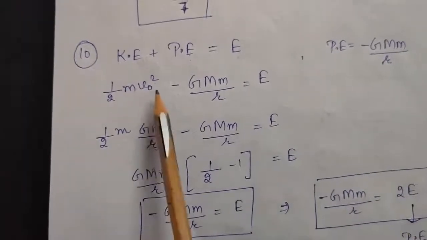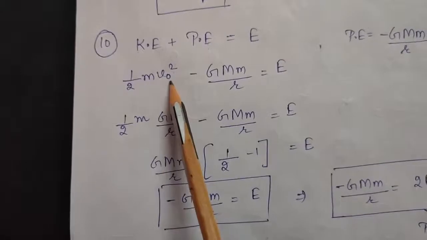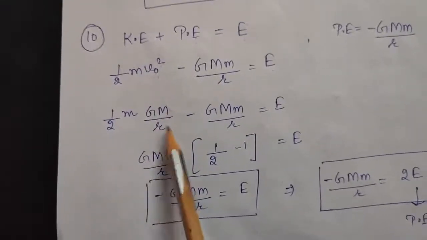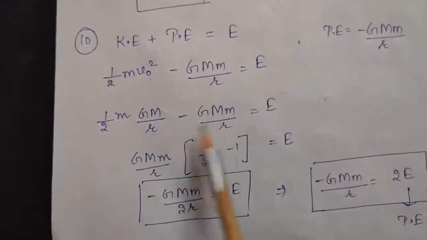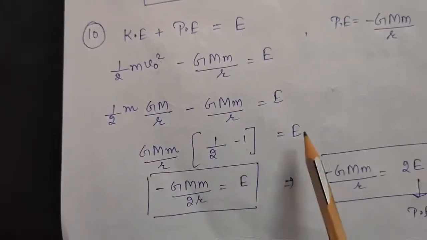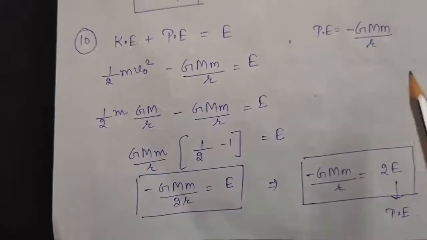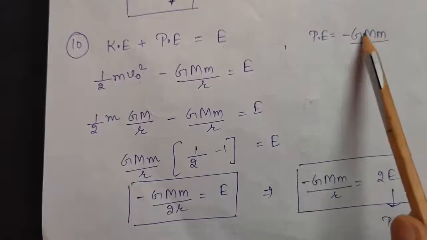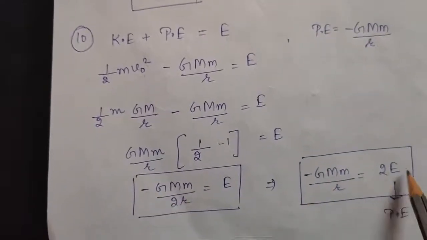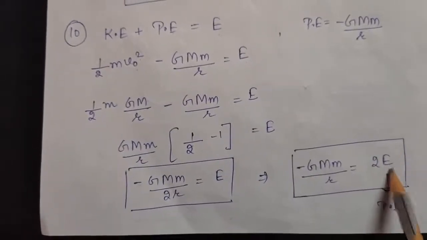Now put the value of v0, that is orbital velocity, which you know is under root GM upon small r. So v0 square will be GM upon small r. So just solve this term. You will be left with GMm by r into 1 by 2 minus 1, or you can say E will come to be minus GMm by 2r. Now you have to calculate the value of this term. So see, minus GMm by r will come to be 2E. So that means potential energy is nothing but 2E.